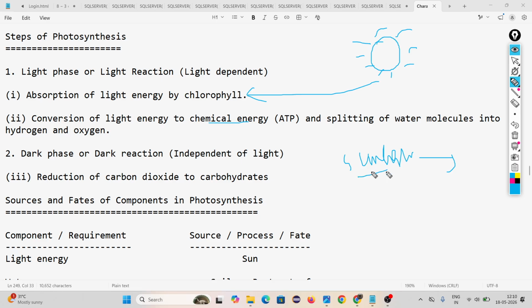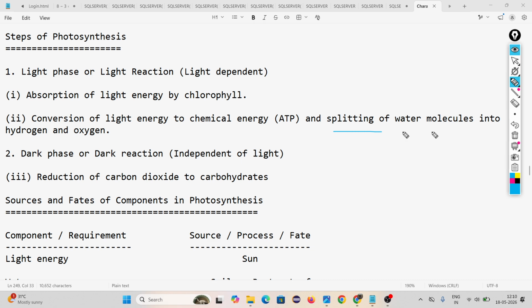It is light energy, right? Then it is converted into chemical energy to form ATP. ATP is the energy molecule inside our body. And then the splitting of water molecules into hydrogen and oxygen. By using this energy, we are trying to break this water molecule.